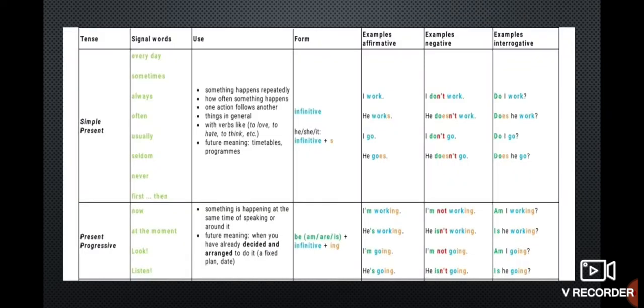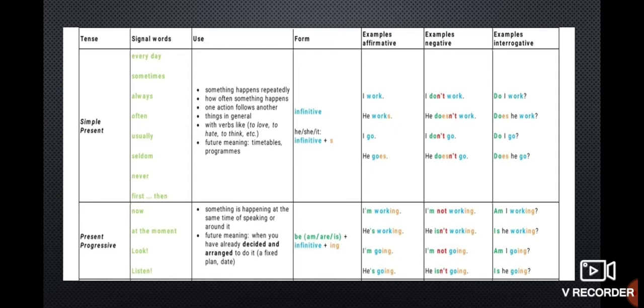Let us discuss in brief. First, let us start with the simple present. Mostly simple present is used with every day, sometimes, always, often, usually, seldom, never, first, then, etc. For a regular habit or daily habit, we use simple present tense. I work regularly. I read the newspaper. I watch movies. I always play football.